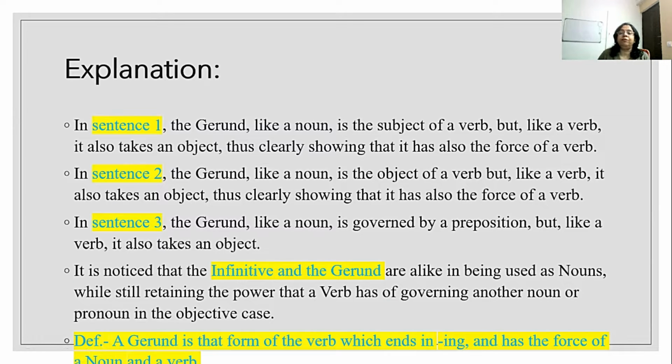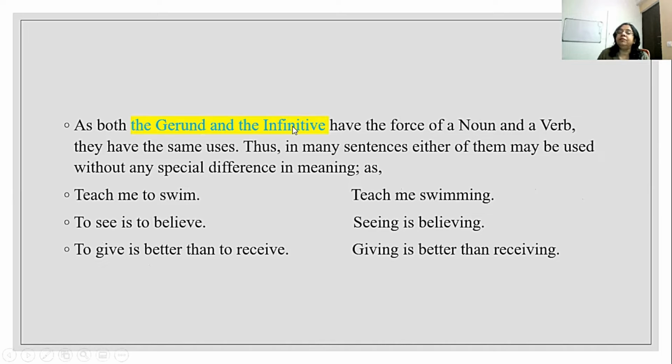So, in short, a gerund is that form of a verb which ends in ing and has the force of a noun and a verb. As both the gerund and the infinitive have the force of a noun and a verb, they have the same uses. Thus, in many sentences, either of them may be used without any special difference in meaning.